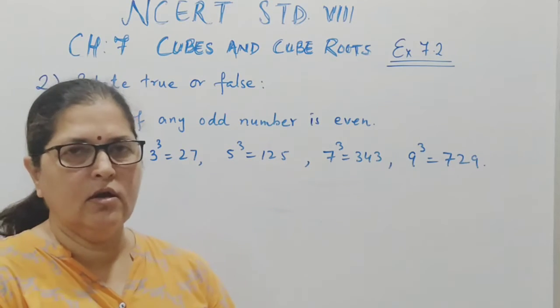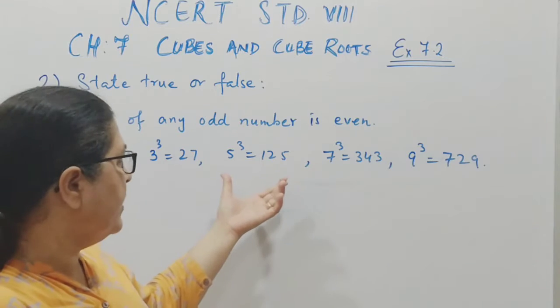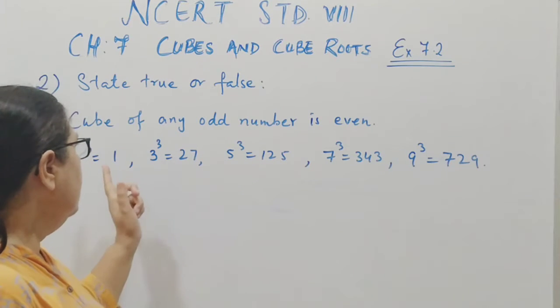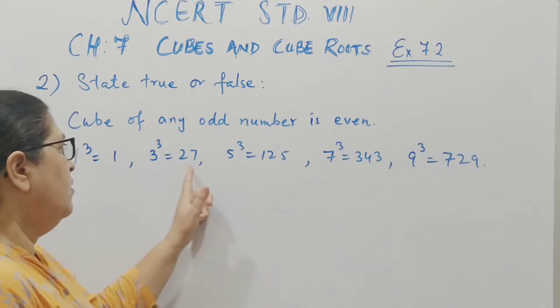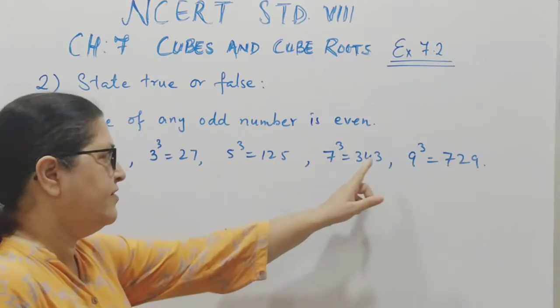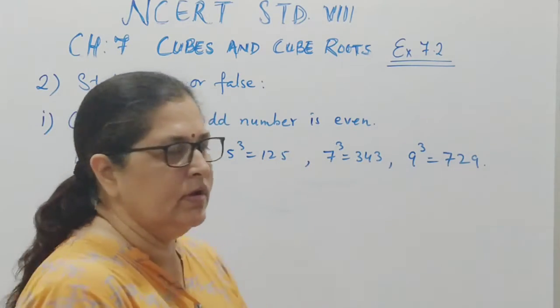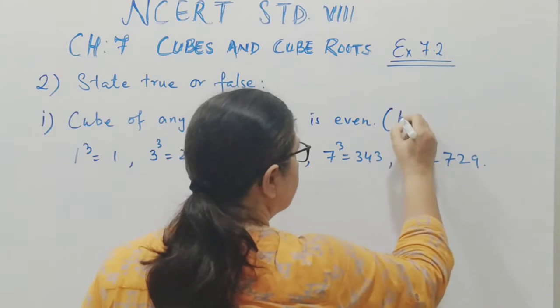Now here we have taken all the possibilities of odd numbers and we have seen the cubes of odd numbers in all the cases are ending with odd numbers only. So this statement is false.